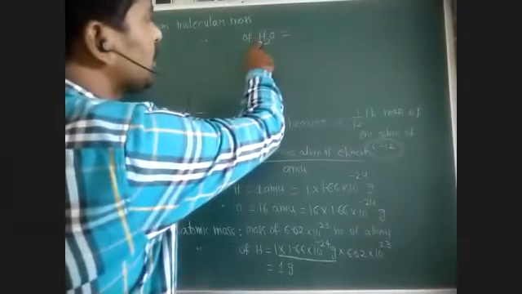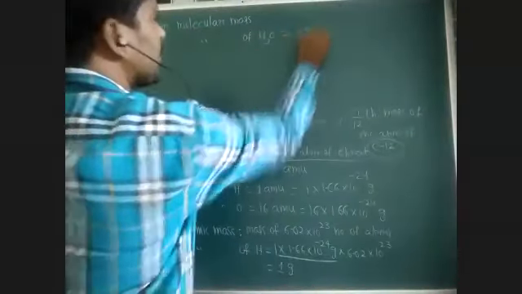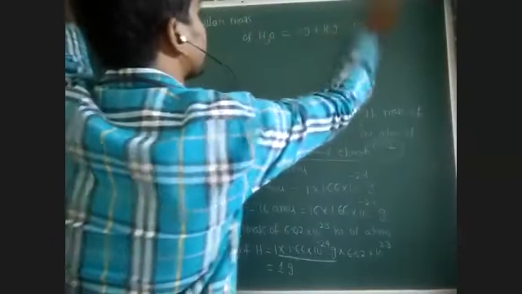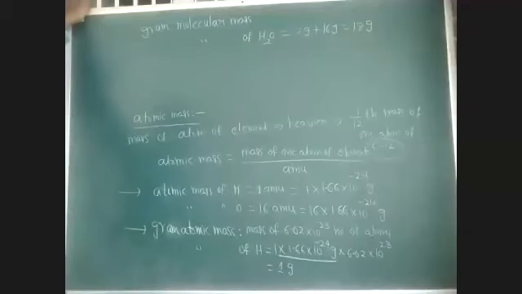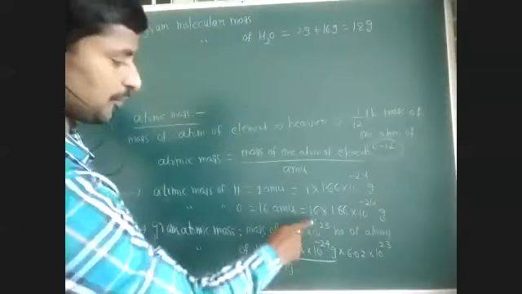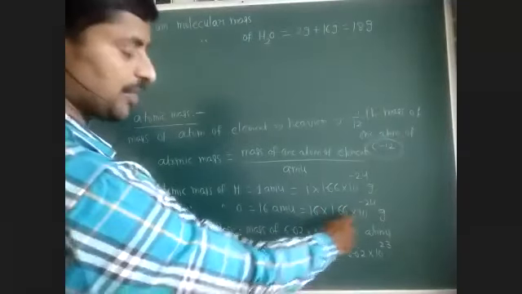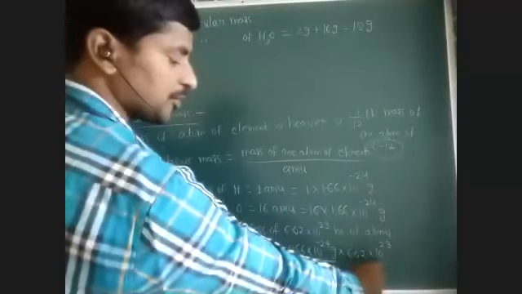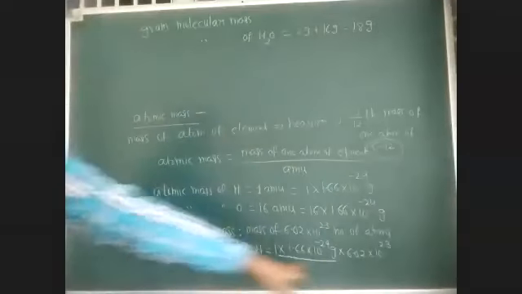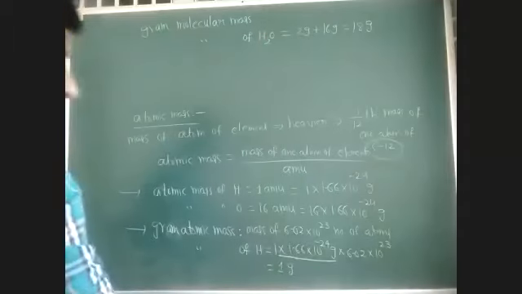So what is the gram atomic mass of hydrogen? 1 gram. So 2 hydrogen atoms are there, so 2 grams. Gram atomic mass of oxygen is 16 grams. So therefore 18 grams. That is the gram molecular mass of H2O. The molecular mass of H2O is 18 atomic mass units. 18 × 1.66 × 10⁻²⁴ × 6.02 × 10²³, if you do, you will get 18 grams only.